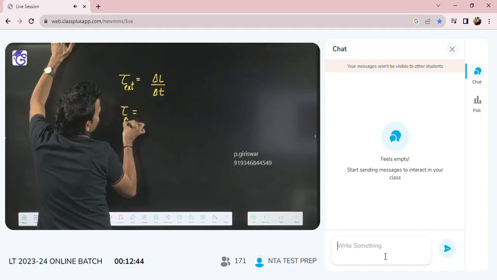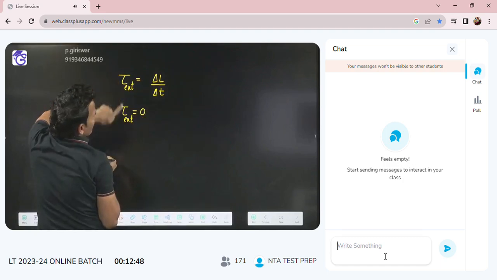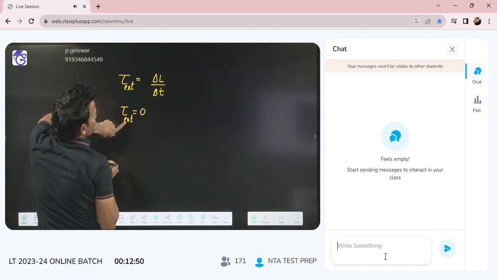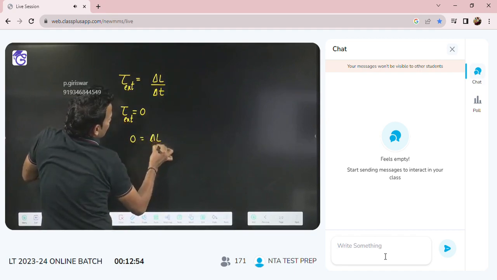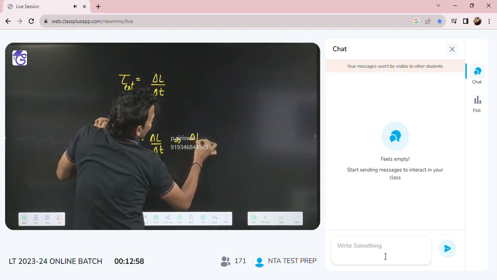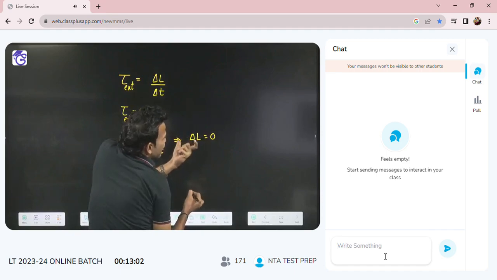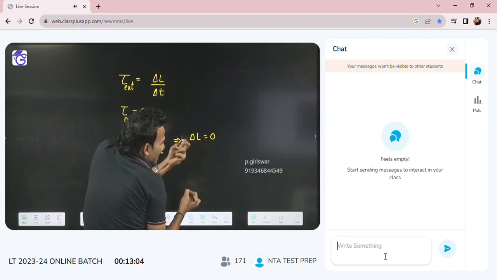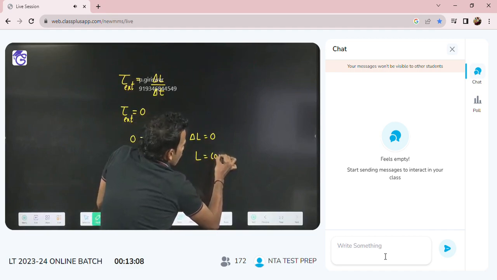If external torque acting on the system is zero, then zero will be equal to delta L by delta T. That means delta L will be zero, which means change in angular momentum is zero, so angular momentum will be constant.